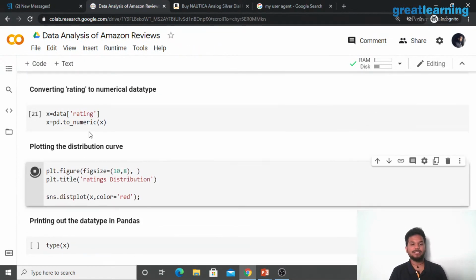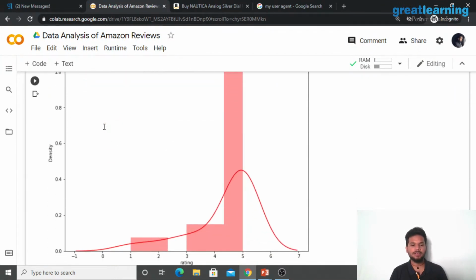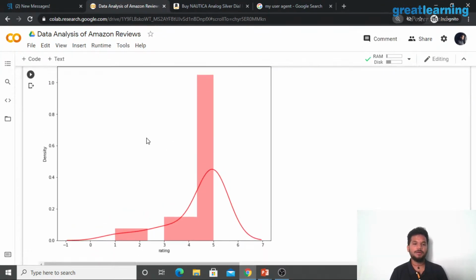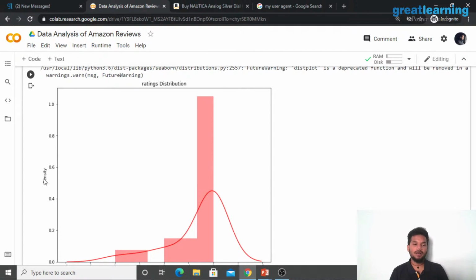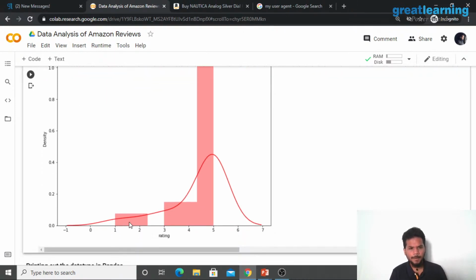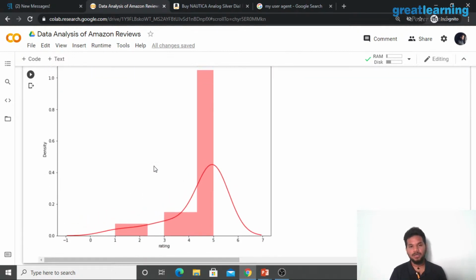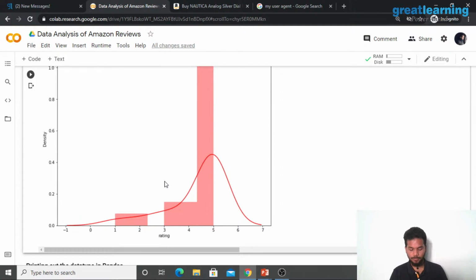And now, as I told you, we're going to plot a beautiful looking curve here. Let me zoom out a little. Perfect. So here we're trying to find the rating distribution. We're trying to see how people have rated the product, right? You can see, with density it means that there's a lot of people who are rating at that. We have a little bit of our population giving us somewhere between 1 and 2.5 stars. We have a lot more people who say, I think this product is worth 3 stars. More people say, I think it's worth 4 stars.